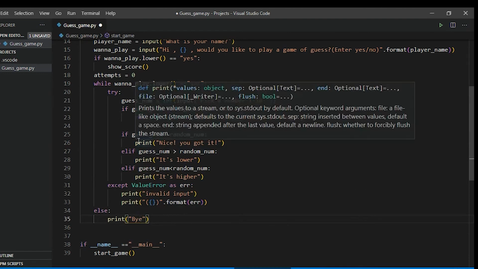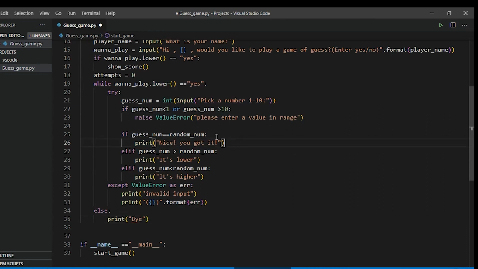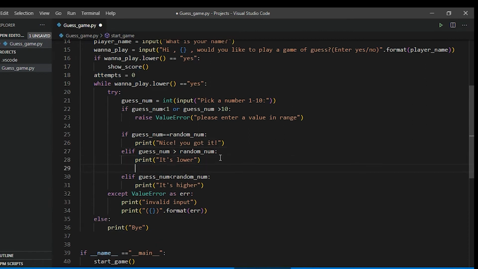Now another important part of this game is if they get it right, we'll ask them, do you want to play again? And before that, there's one more important thing, attempts. So if they get it right, that's great. If they don't get it right, then we have to increment their attempts by 1.